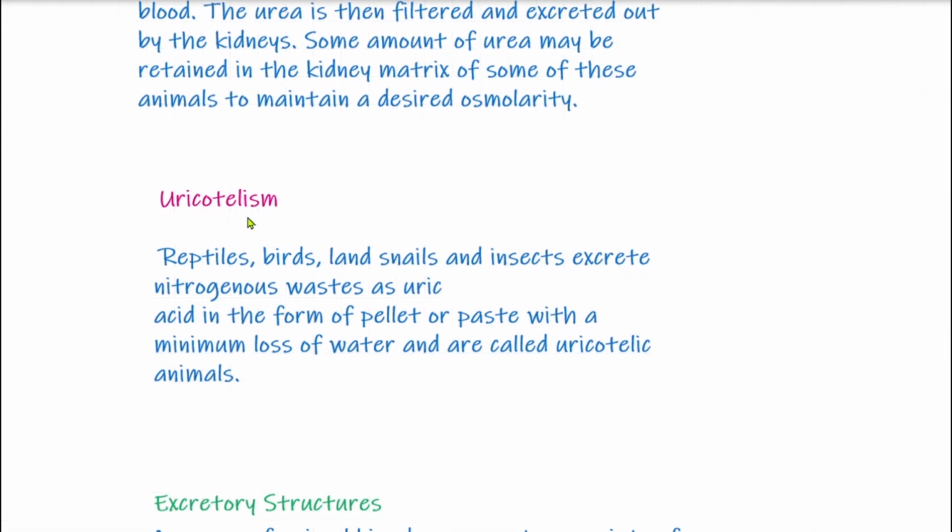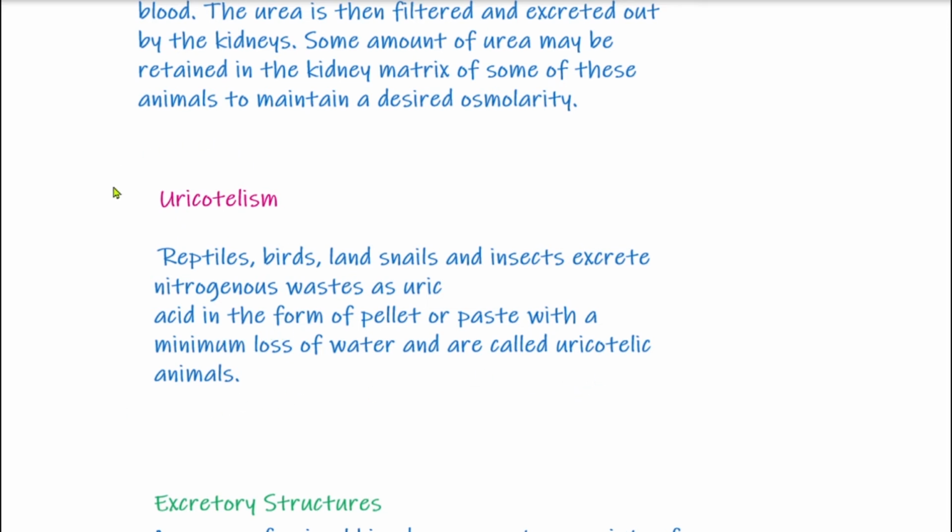So now uricotelism. Reptiles, birds, land snails and insects excrete nitrogenous waste as uric acid in the form of pellet or paste with a minimum loss of water, and are called uricotelic animals. And students, the third nitrogenous waste is uric acid. Reptiles, birds, land snails and insects excrete uric acid, and they are known as uricotelic animals.